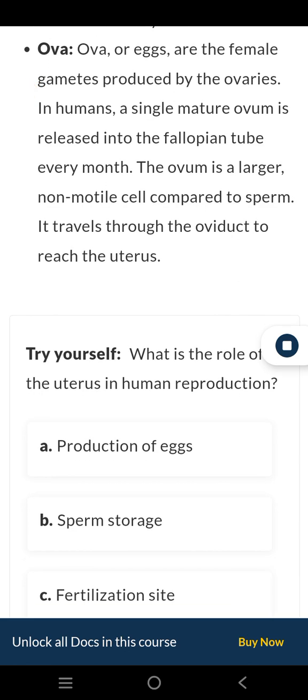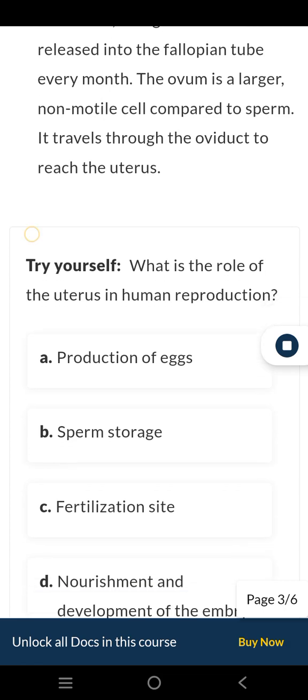In humans, a single mature ovum is released into the fallopian tube every month. The ovum is a larger, non-motile cell compared to sperm. It travels through the oviduct to reach the uterus.